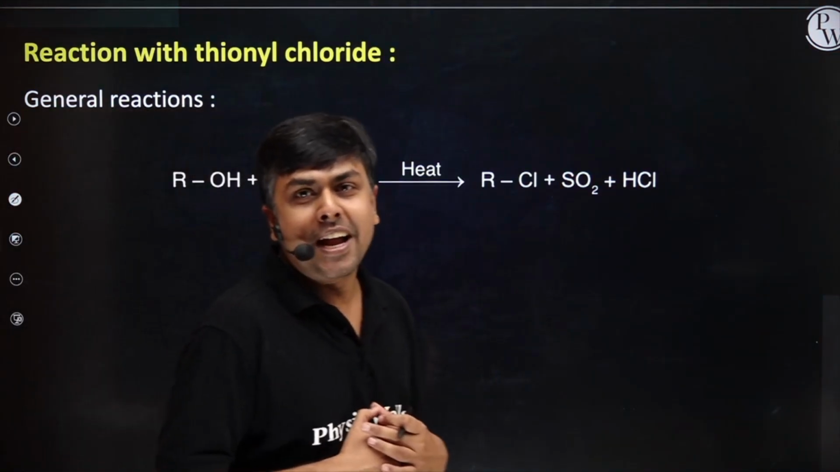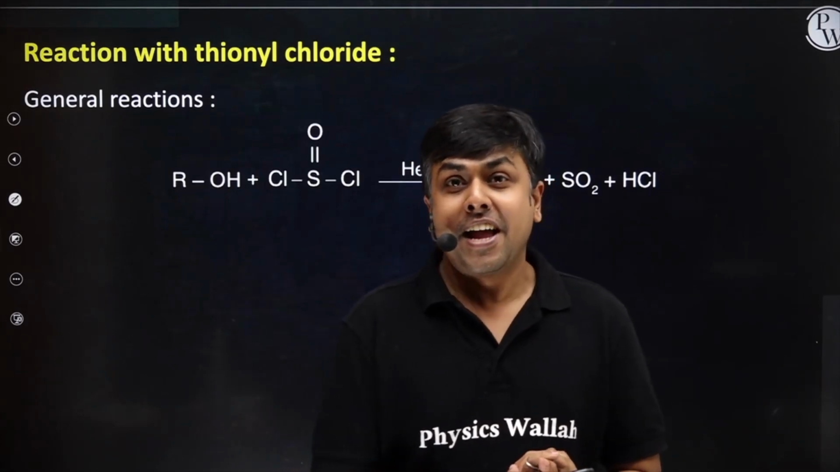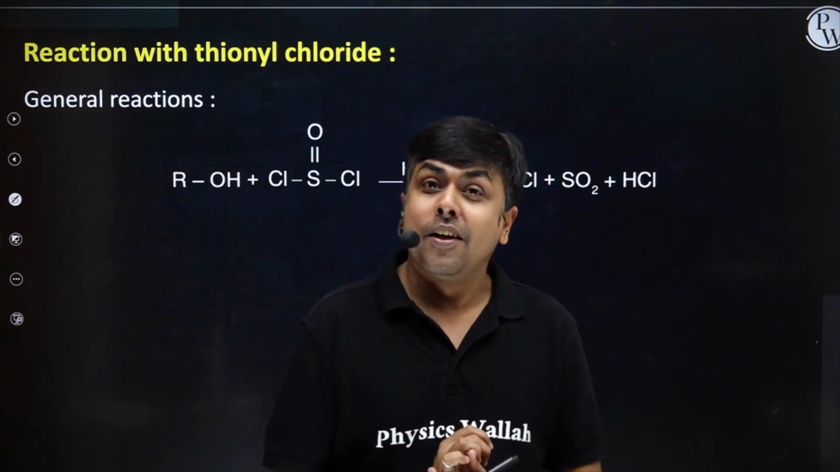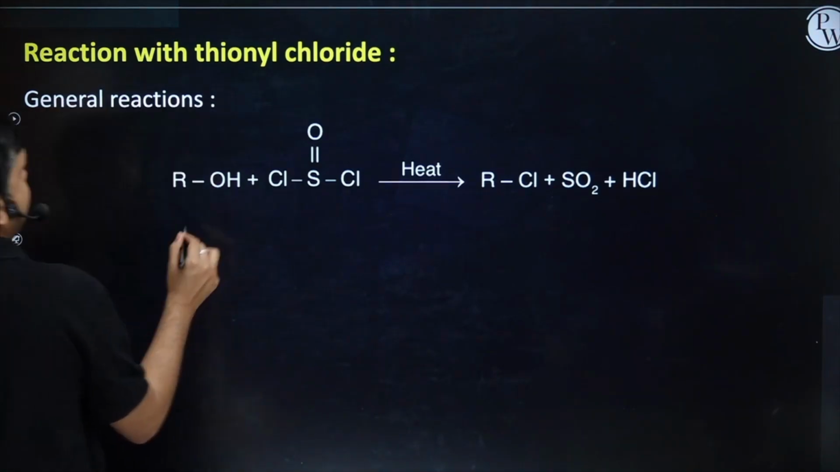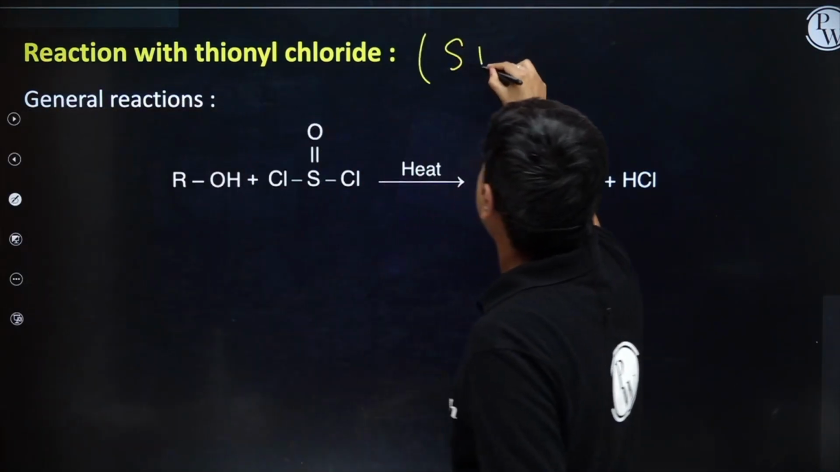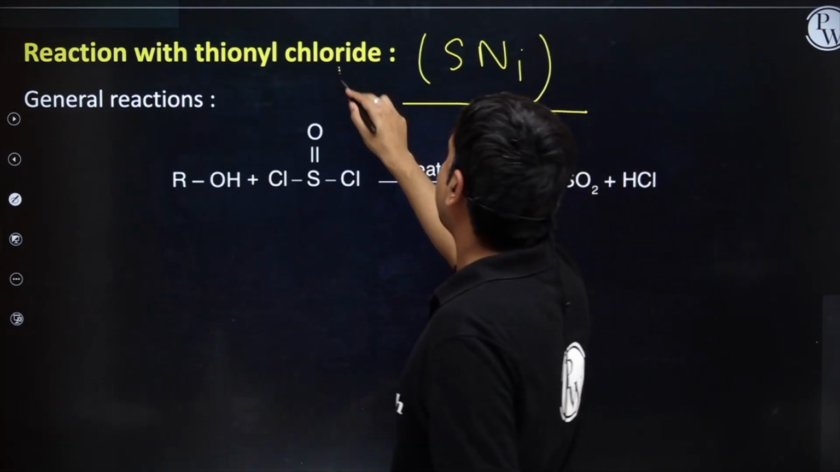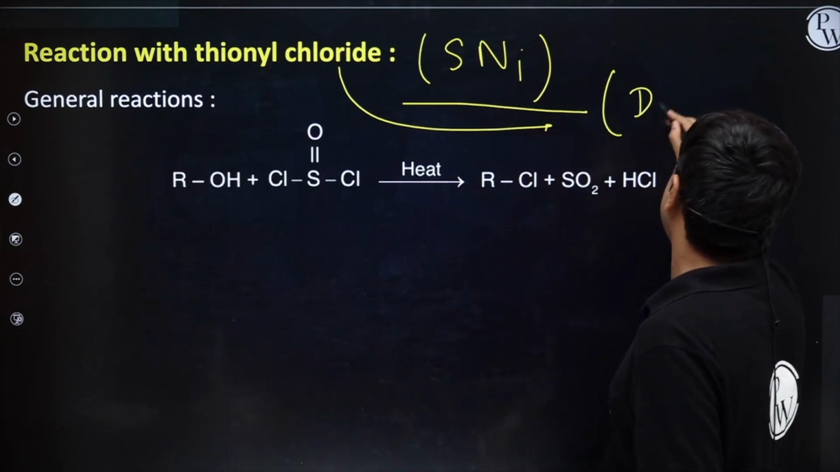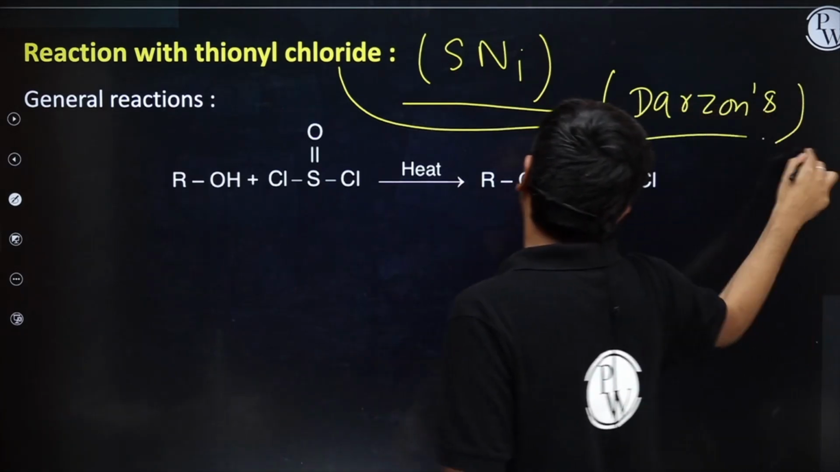Now moving ahead, let's discuss one of the most important reactions, and that is the reaction of alcohol with SOCl2. This reaction occurs via SNi pathway, intramolecular nucleophilic substitution reaction, also referred to as Darzens process. Darzens process. How does this reaction occur?